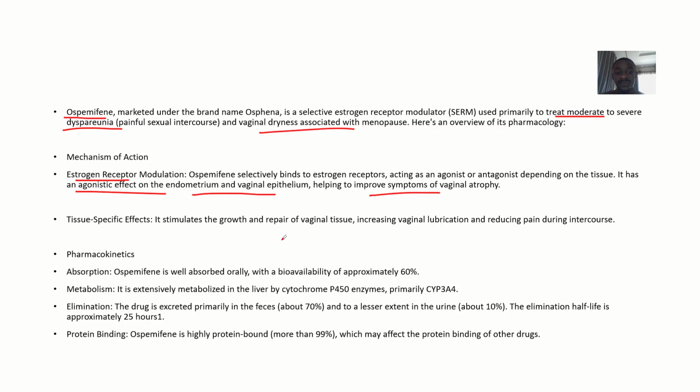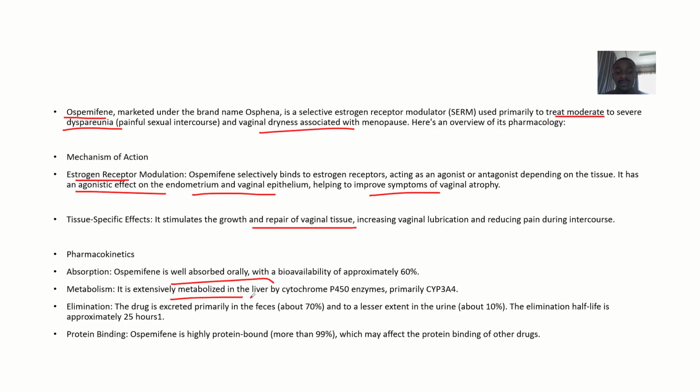Then for tissue-specific effects, it stimulates the growth and repair of vaginal tissue, increasing vaginal lubrication and reducing pain during intercourse.